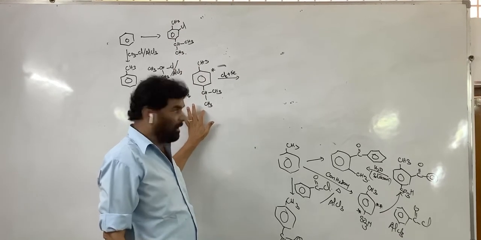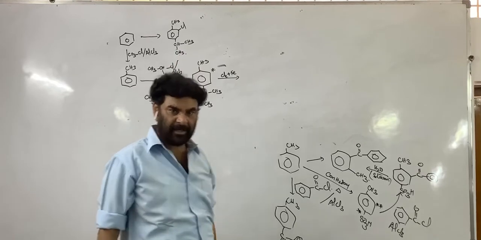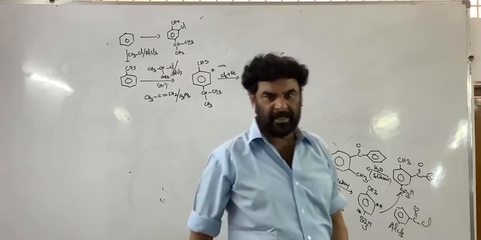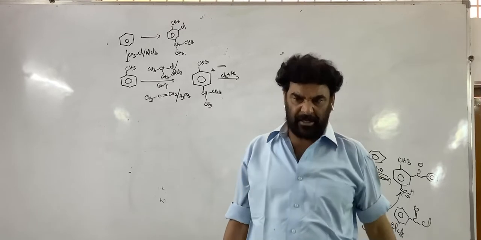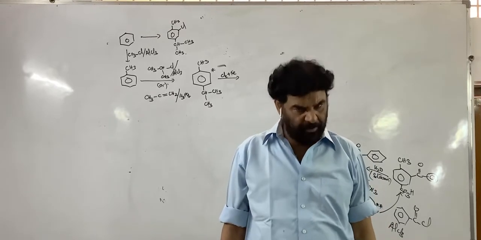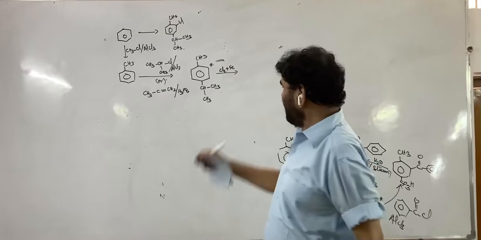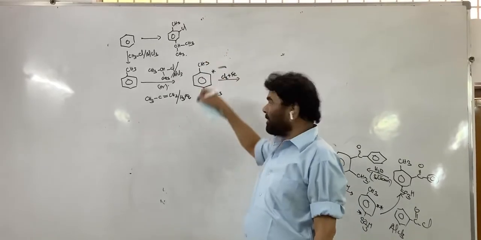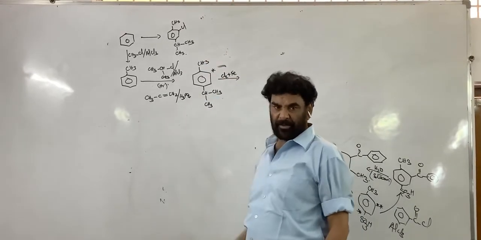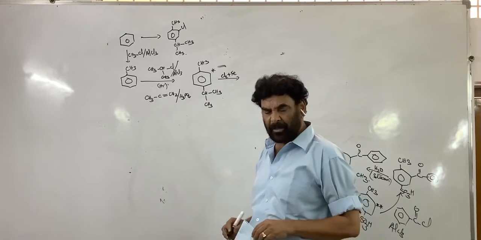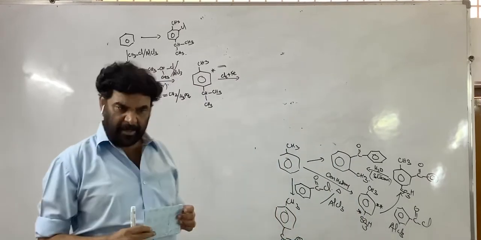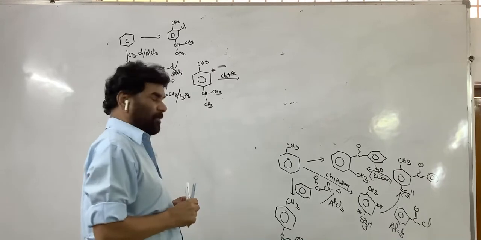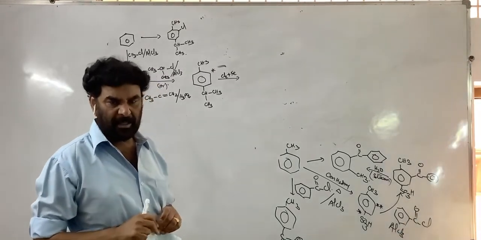See, both are ring activators. Their ring activating tendency is due to hyperconjugation. The extent of hyperconjugation depends on the alpha hydrogens. Here there are three hydrogens, here only one hydrogen. Among the alkyl groups, the methyl group is the stronger ring activator due to more hydrogens on the methyl.